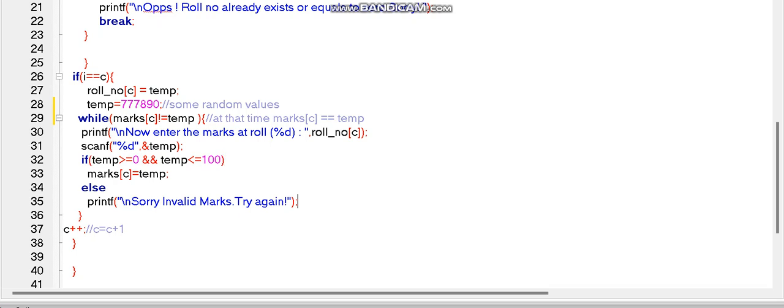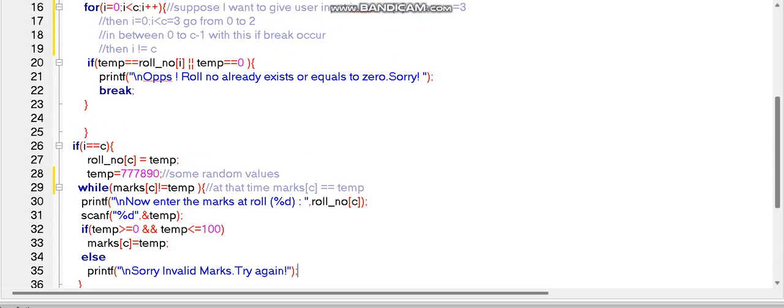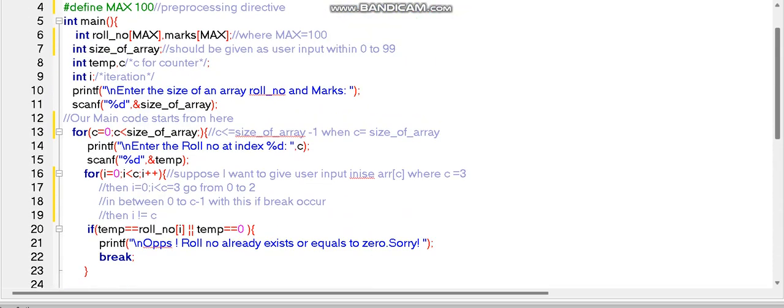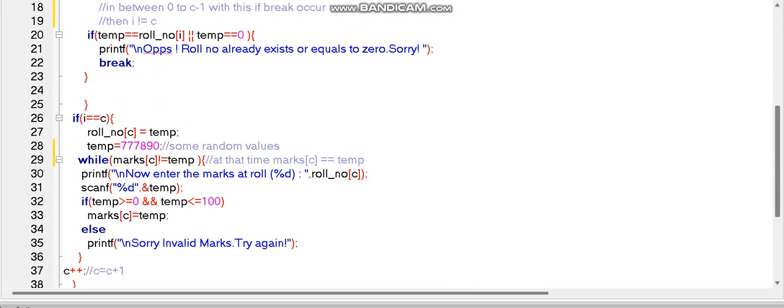Now in this video, in the last portion, this will go on and on. Here again it checks the random value. Again the marks is not equal to temp. If marks is equal to temp, then it will get out of the loop, meaning the marks at that position hold some garbage value which is not equal to 0 at that position,